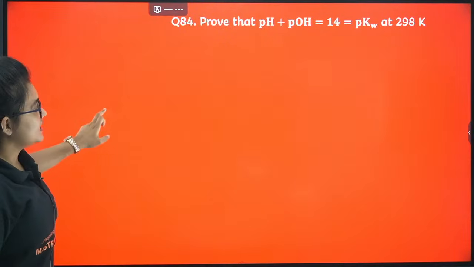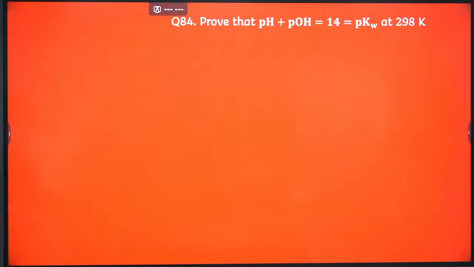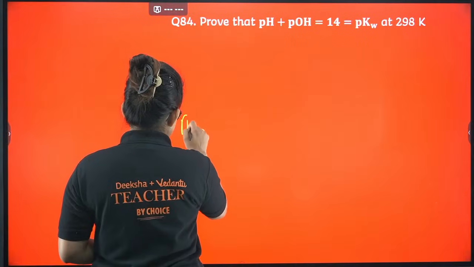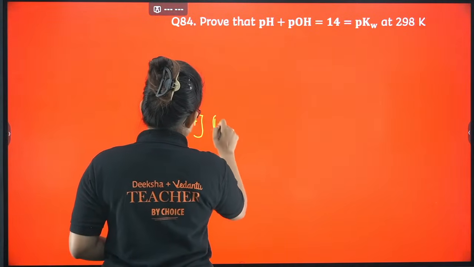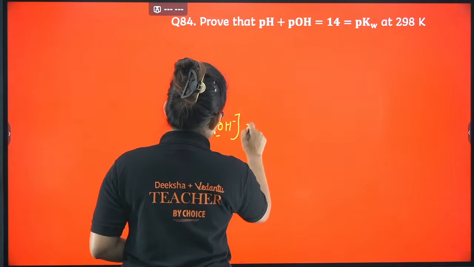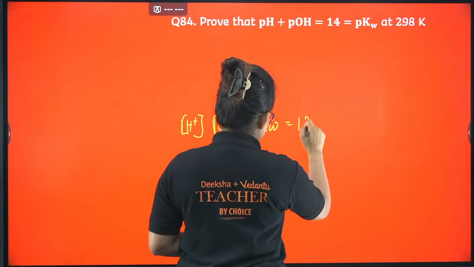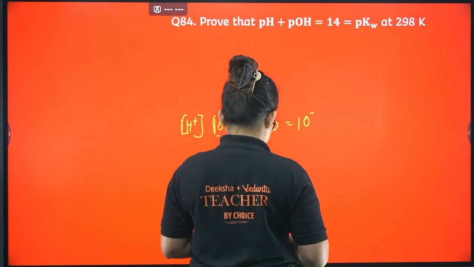Let's proceed. It's a very important thing, the relation between pH and pOH. So how should you derive it? See, H+ into OH-, this is nothing but Kw. What is Kw? Kw is 10 power minus 14, right?